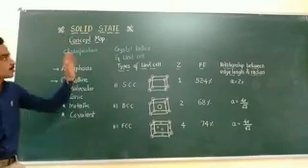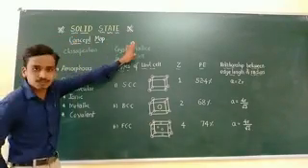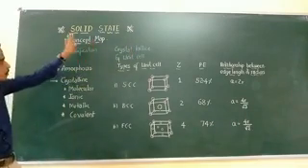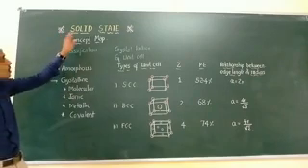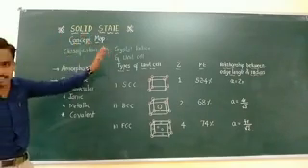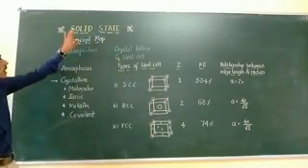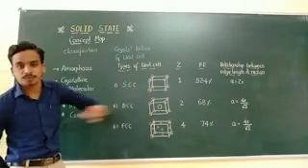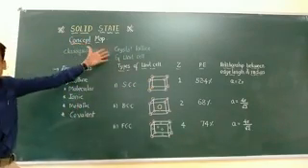Hello friends, today I am coming with a new chapter, the first chapter of the PUC 2 syllabus, that is Solid State. You already know matter is divided into three important classifications, in which solid is one of them. The remaining ones are the liquid state and gaseous state, but today we are going to recall the chapter Solid State, and the important points will be recalled under the heading of a concept map.